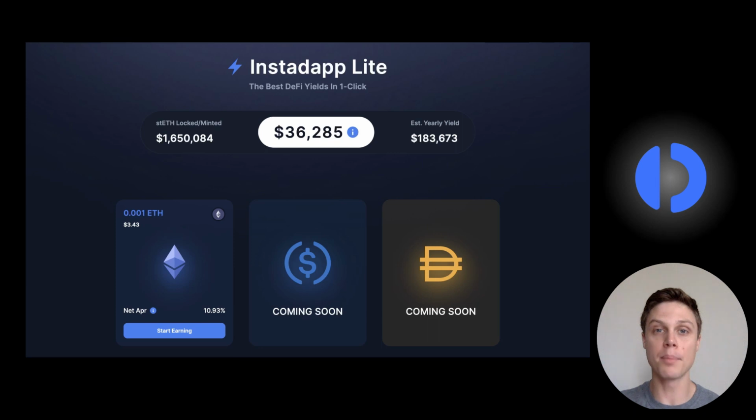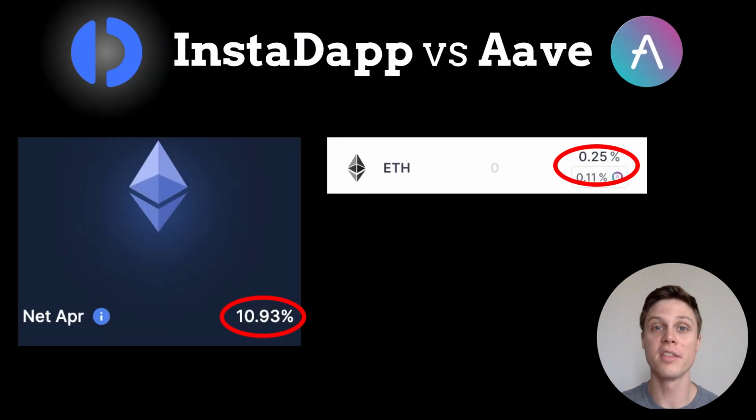Finally, it's time to talk about Instadapp's most recent feature release and probably the best way to dip your toes into using the protocol: Instadapp Lite. Instadapp Lite is a series of vaults that can execute more complex, predefined strategies. Right now, there is an ETH strategy available on Ethereum mainnet where you can earn 10% yield on your Ether. This is probably the best source of ETH yield on mainnet right now, especially when you compare it to the 0.2% yield that you'd get by depositing your ETH into Aave.